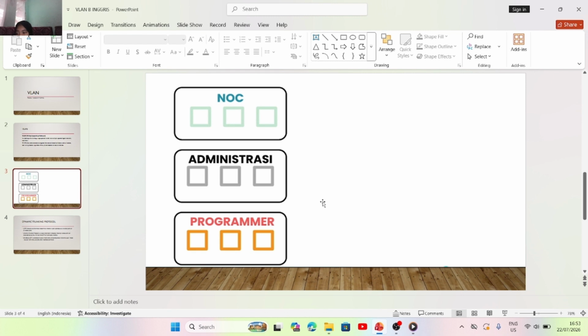As I mentioned earlier, the primary function of a VLAN is network management, which covers a lot of scenarios. For example, NOC might require very high bandwidth because they handle network operation and monitoring. We can allot higher bandwidth to NOC while keeping admin and programmers at a standard level, managed through VLAN.